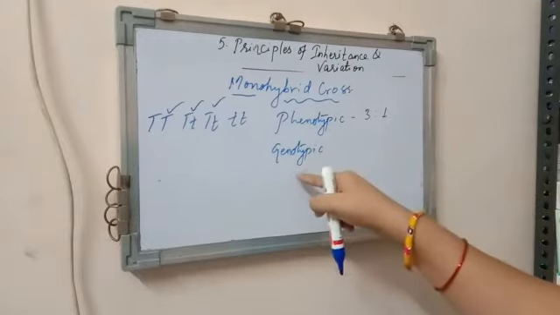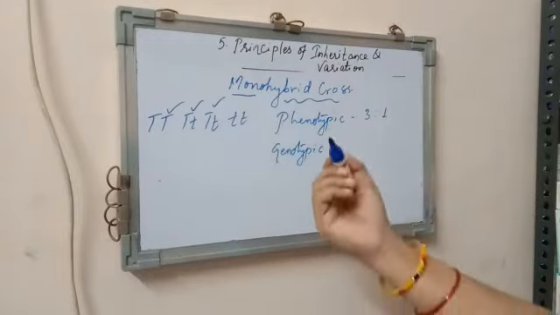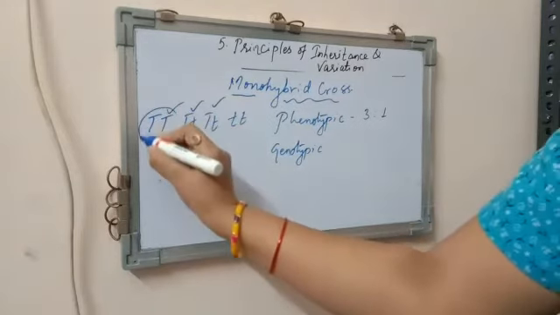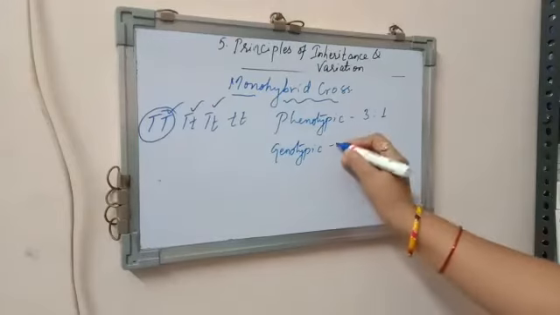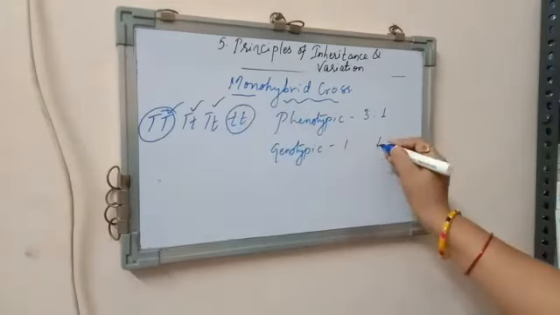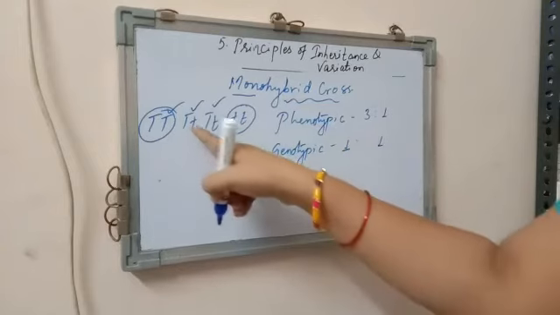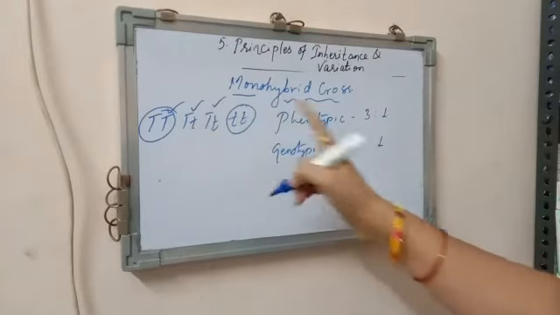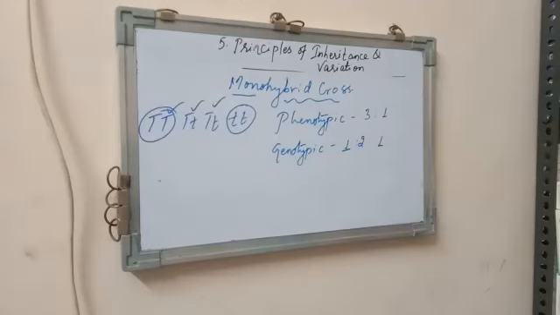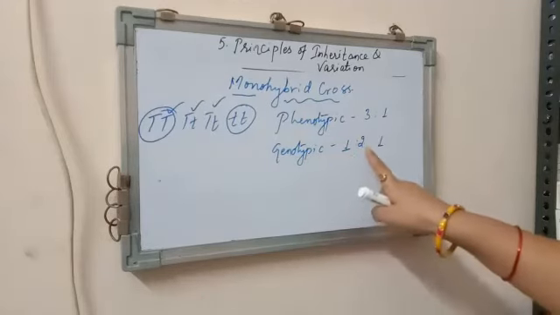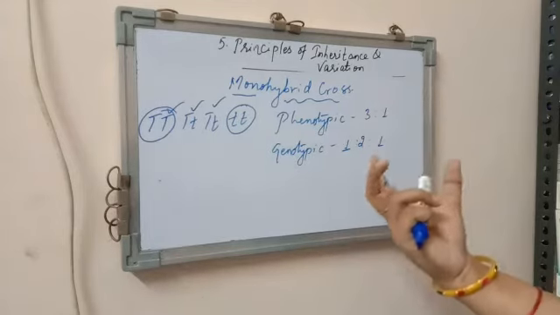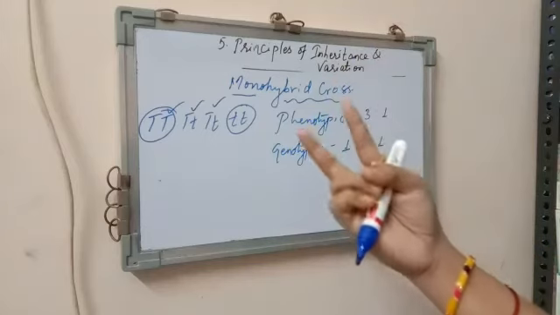Whereas for the genotypic ratio, the genetic combination, I got purely capital T capital T only 1, pure small t small t also only 1, but the hybrid mixture capital T small t as 2 plants. So the genotypic ratio for a monohybrid cross is 1:2:1.